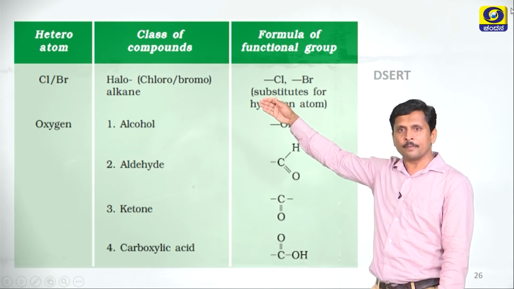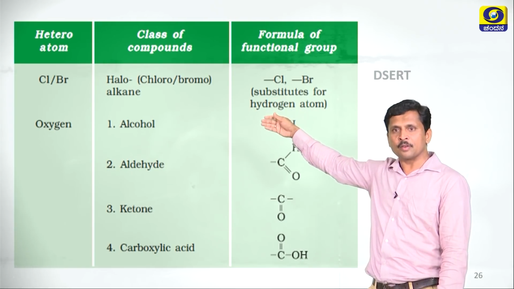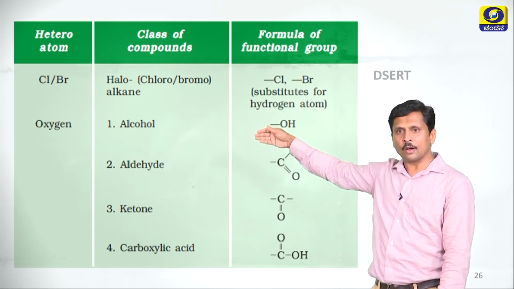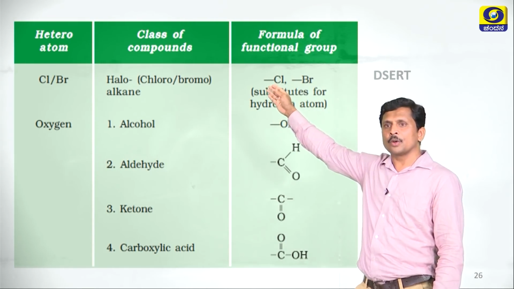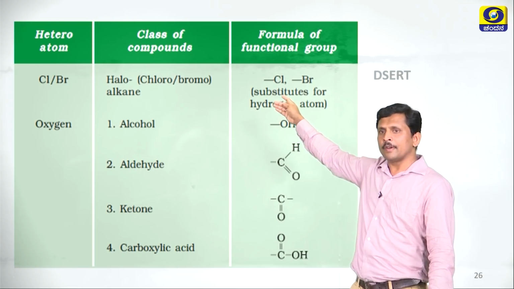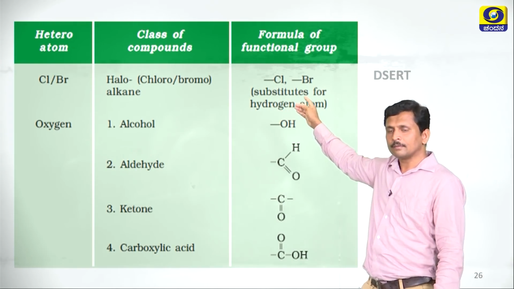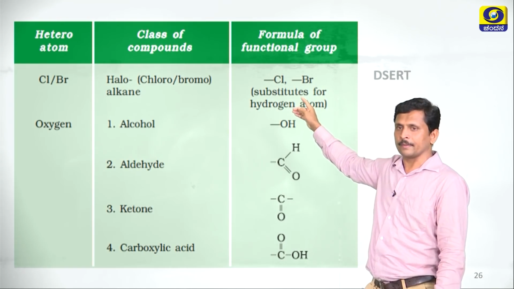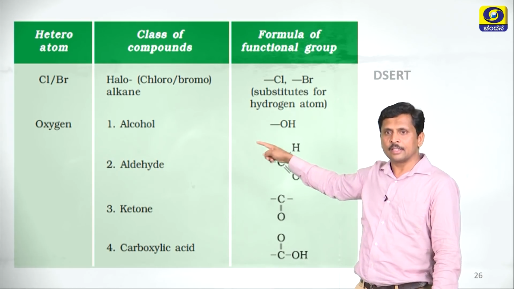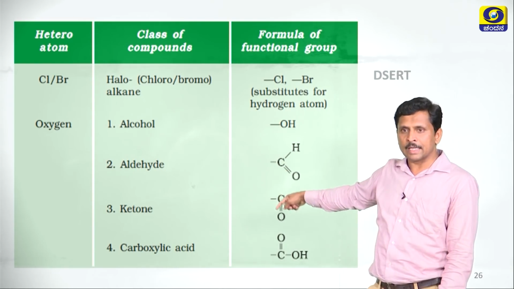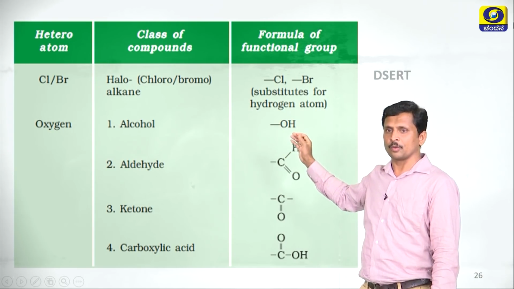The first column has the heteroatom, like chlorine, bromine or oxygen. The second column gives the class of compounds, like halogens, alcohol, aldehyde, ketone and carboxylic acids, and the third column shows the formula of the functional group. If it is chlorine, chloro; Br, bromo; these replace hydrogen atoms. OH means alcohol, CHO means aldehyde, C double bond O means ketone, COOH means carboxylic acid. These are some examples of functional groups.